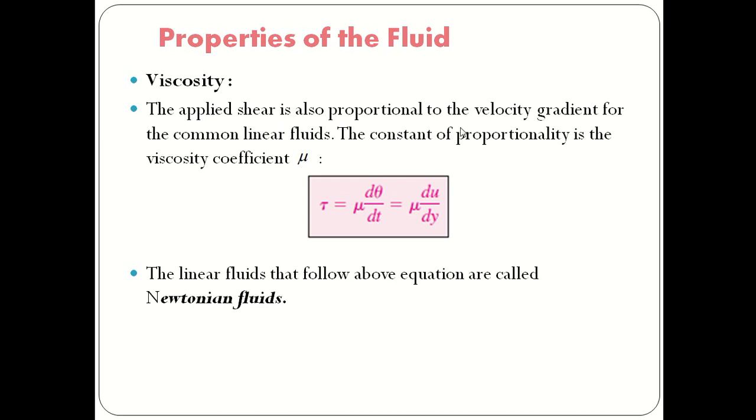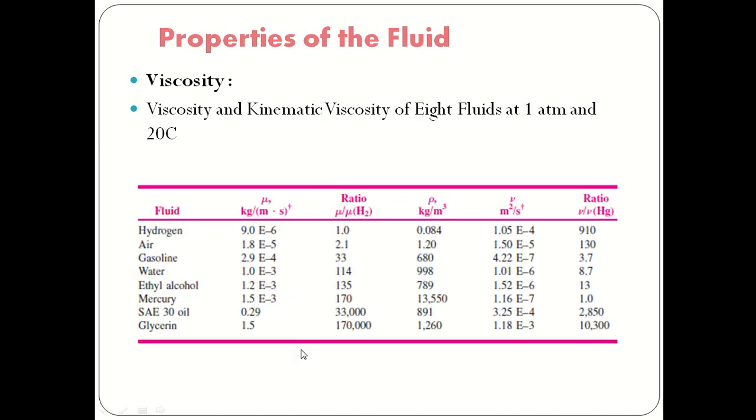The applied shear is also proportional to the velocity gradient. For the common linear fluids, the constant of proportionality is the viscosity coefficient mu. This viscosity coefficient mu is also called the dynamic viscosity. So the shear stress tau is directly proportional to du by dy. To remove the proportionality sign, we consider the coefficient as mu, the dynamic viscosity. The linear fluids that follow the above equation are called Newtonian fluids.